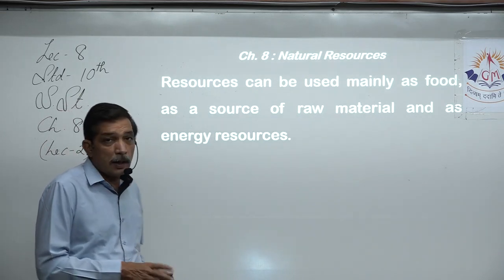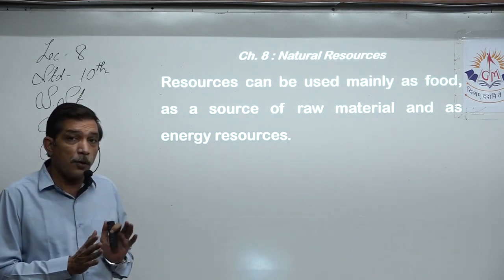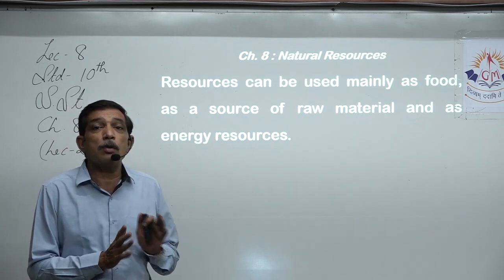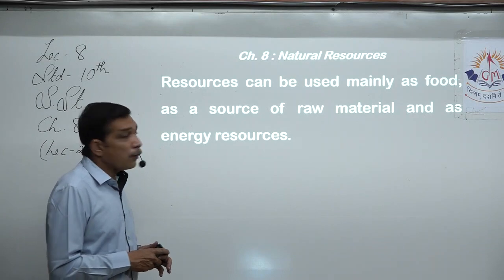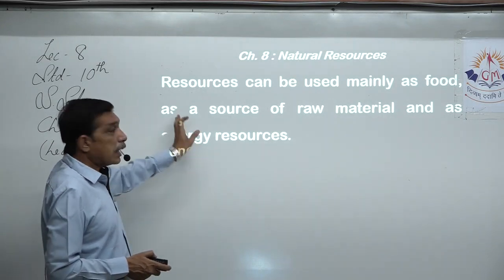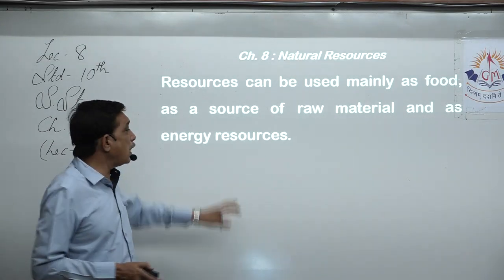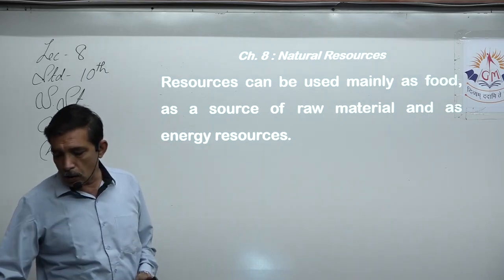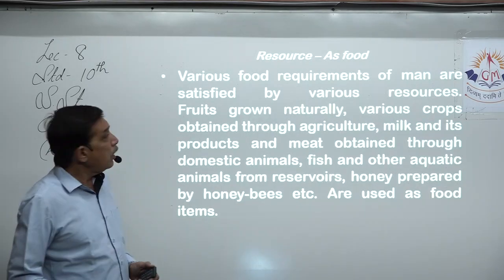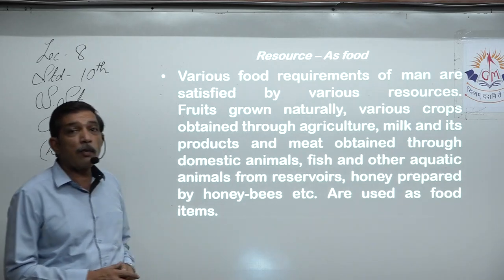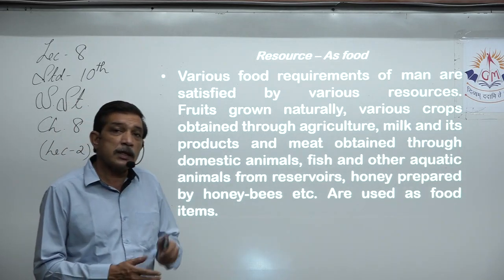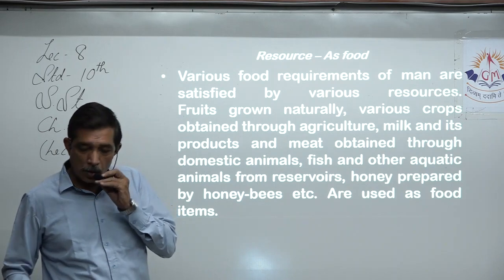Resources can be mainly used. Now we have defined resources. Now how can they be used? They can be used in three ways. First thing is as food, second thing as source of raw material, and the third thing is energy resource. We have learnt about food, various food requirements of human beings, they are satisfied by various resources.